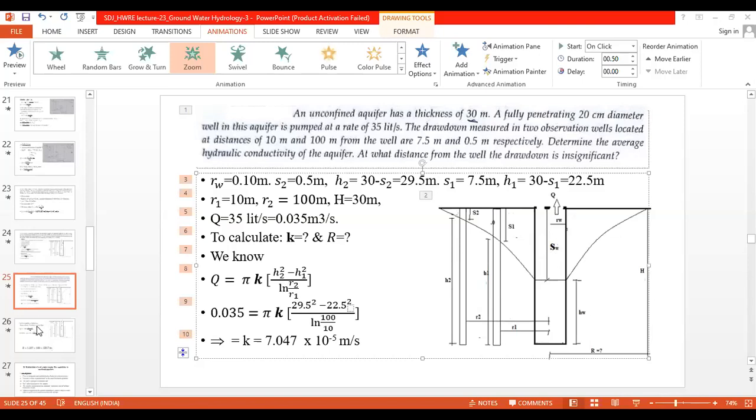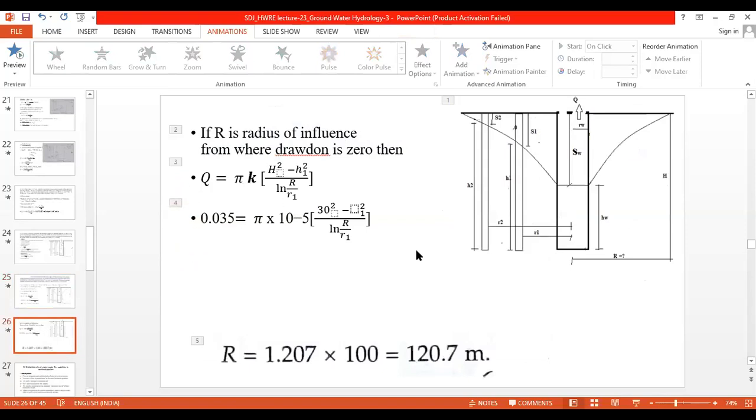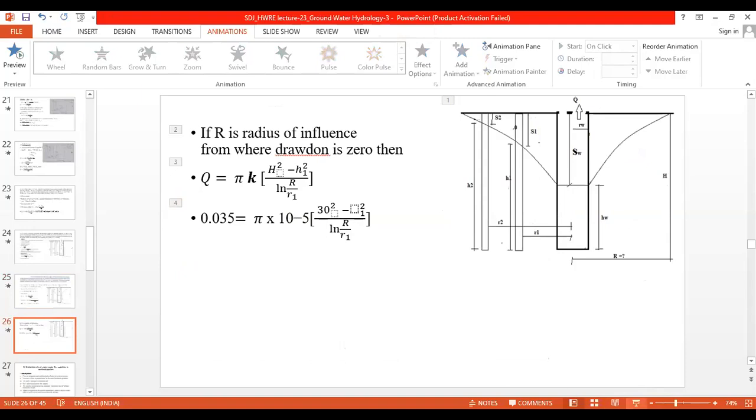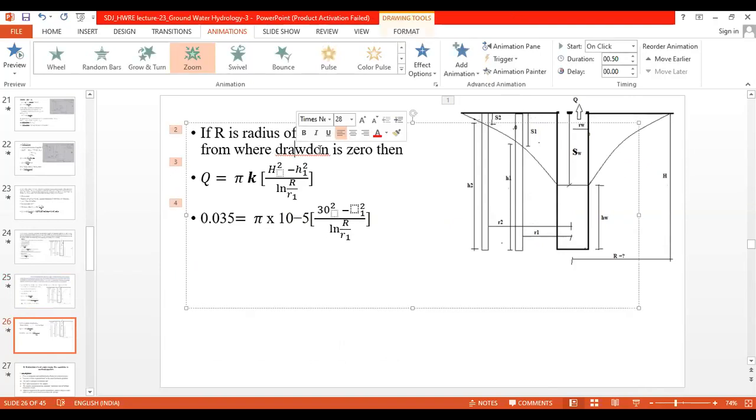Okay, so now we'll go for that one. If R is the radius of influence, that is capital R, from where the drawdown is 0, then we'll use the equation Q is equal to pi k. Now the upper limit we have changed, that is from H2 to the capital H, so it is H square minus H1 square, divided by ln of R by R1, isn't it?